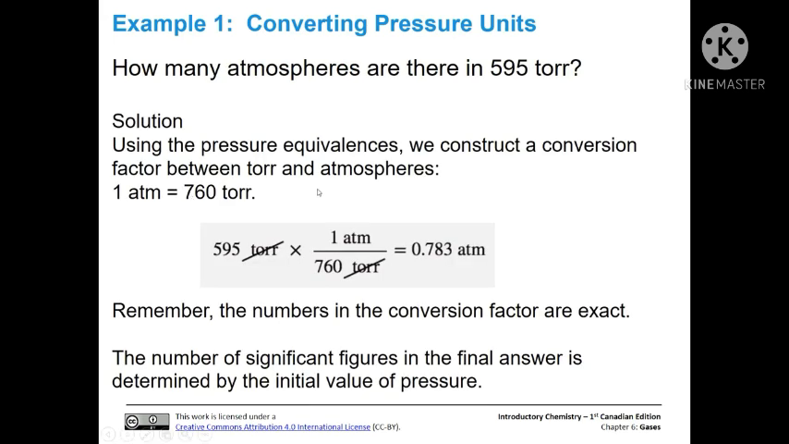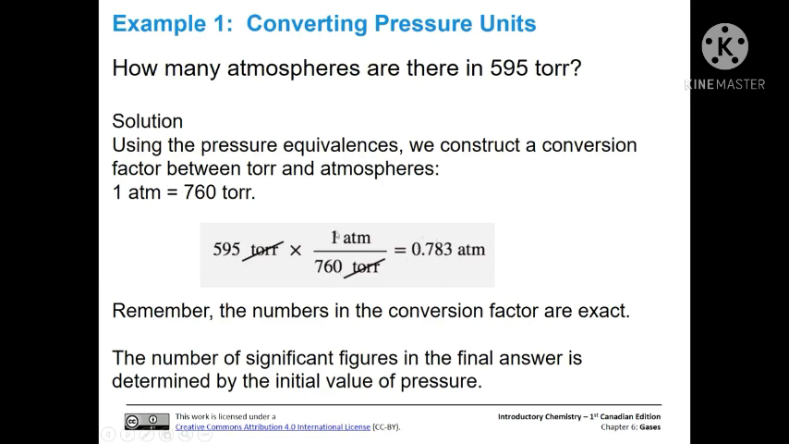Okay, so we're going to construct a conversion factor between torr and atmospheres for this problem. That's 1 atmosphere equal to 760 torr. Now we're starting with 595 torr, so in our conversion factor we need torr on the bottom so that those units cancel out. So 760 torr is on the bottom, and the unit we want is on the top. When we do the math, 595 divided by 760, we get 0.783 atmospheres. This is the unit left over after we do our conversion, the unit that our new quantity is in.